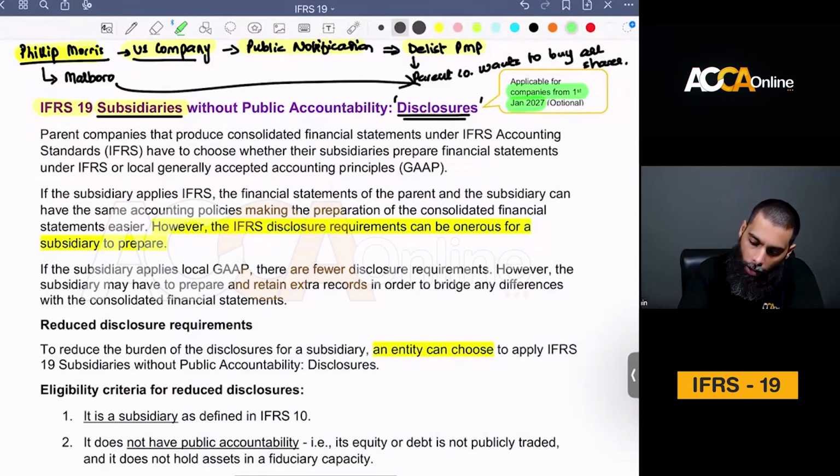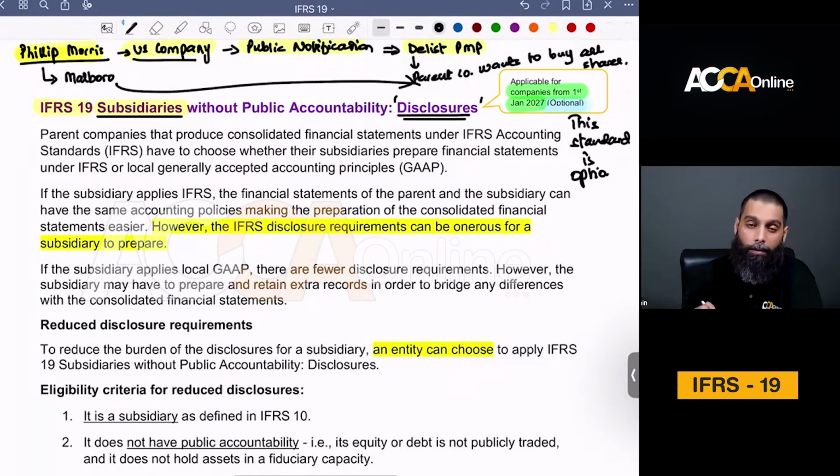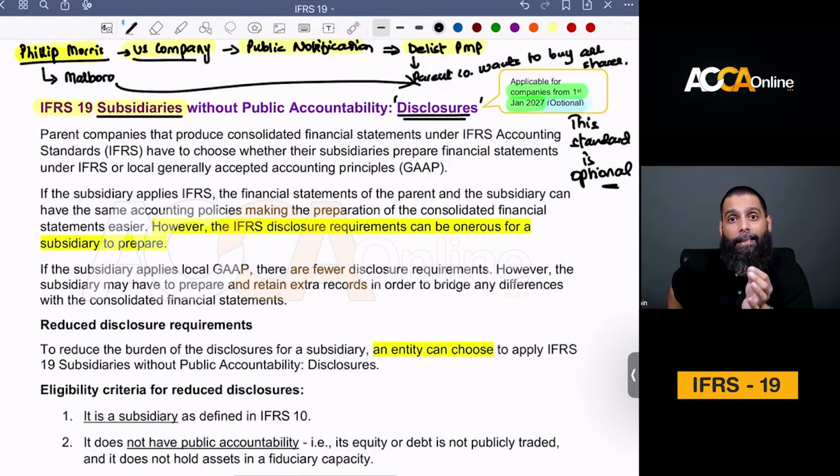And second of all, remember that it is an optional accounting standard. Please write it down somewhere. This standard, please write it down whenever you get the opportunity. This standard is optional for subsidiaries. So subsidiaries of parent companies can decide to apply IFRS 19 if they want to.